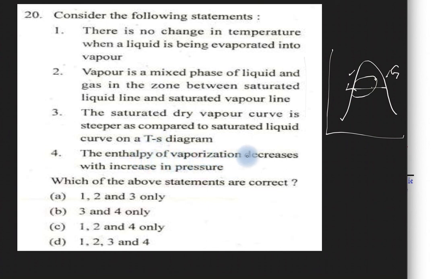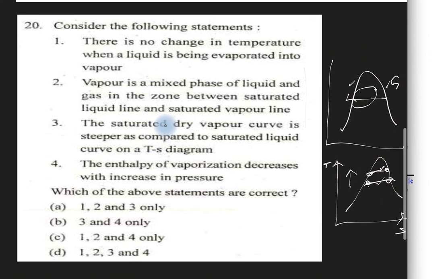The enthalpy of vaporization decreases with the increase in pressure. So if this is the TS diagram, here this line is called the enthalpy of vaporization, that is h_f to h_g. For different pressures, this will be a different enthalpy of vaporization. So as pressure is increasing, the enthalpy of vaporization is decreasing. So this option is correct. So the correct option is 1, 2 and 4. So the answer is C.